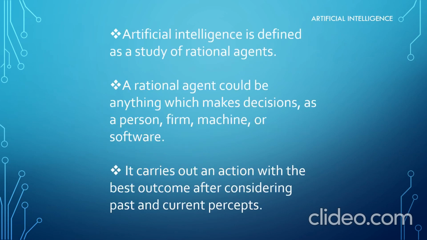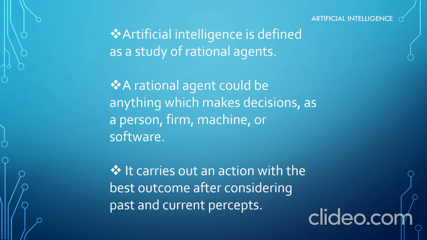Artificial intelligence is defined as the study of rational agents. Here, the rational agent is a theoretical entity based on a realistic model that has preferences for advantageous outcomes and will seek to achieve them in a learning scenario. A rational agent could be anything which makes decisions, such as a person, firm, machine, or software. It has the decision taking ability based on the condition provided. It carries out an action with the best outcome after considering past and current percepts.